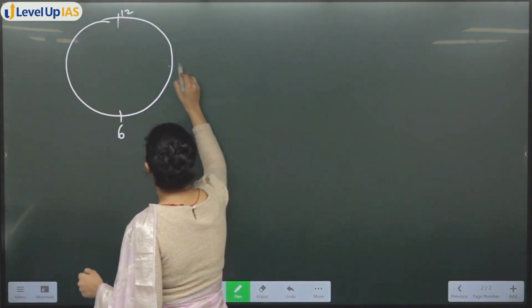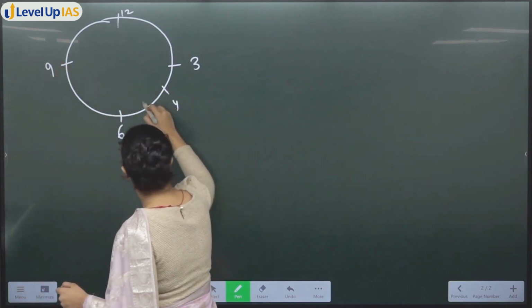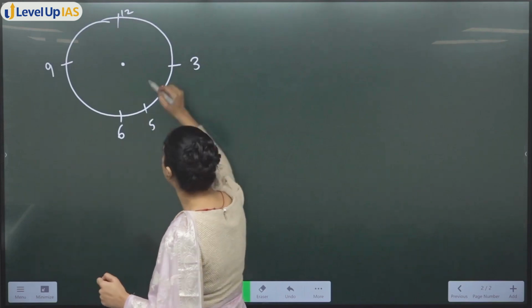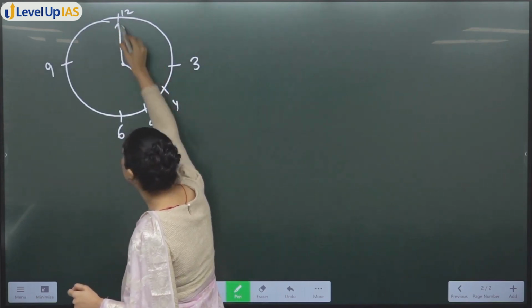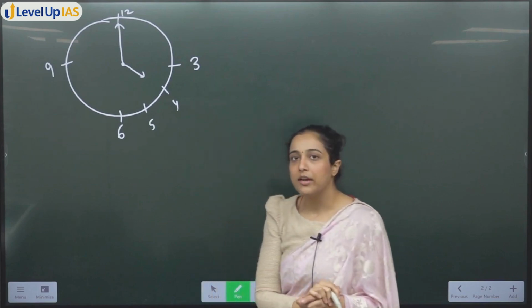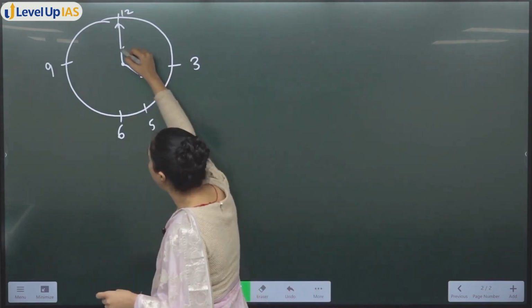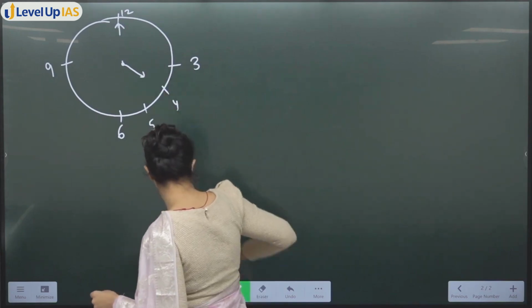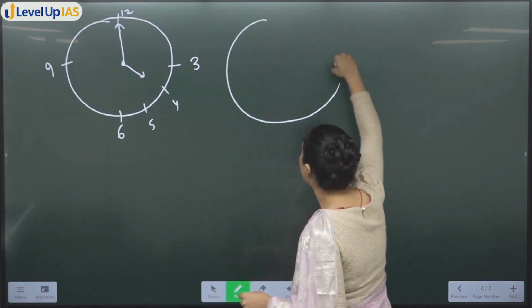This is 12, 6, 3, 9, ठीक है, 4 and 5. Clock is showing 4:25. That means I know that at 4 clock is showing time like this, ठीक है। At 4:25 clock is showing, now this hour hand, ठीक है, at 4 clock is showing time like this. This much we know.